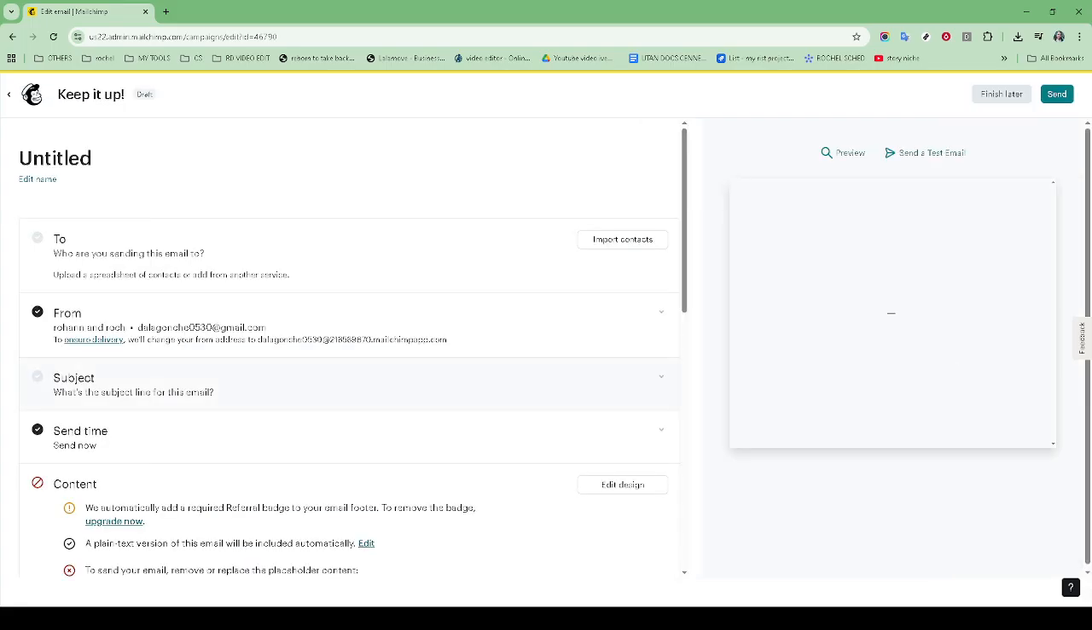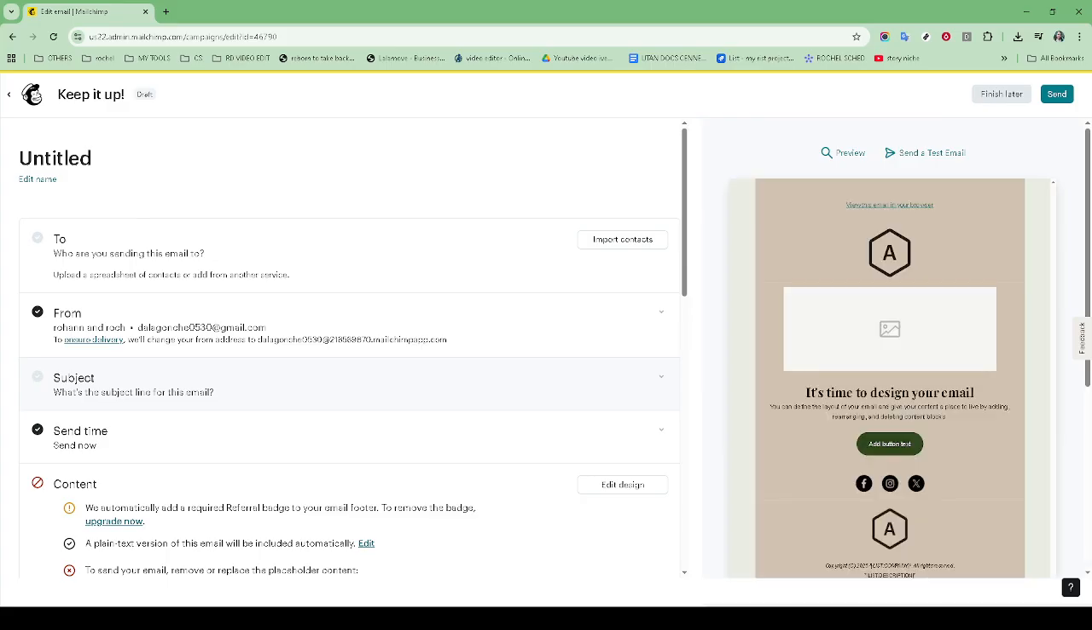This is your golden ticket to preview how your email looks before it lands in your subscribers' inboxes. Go ahead and click on Send a Test Email. This step offers you the opportunity to view your email in real time, just as your recipients will see it.